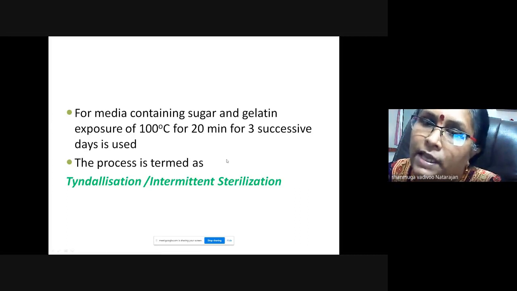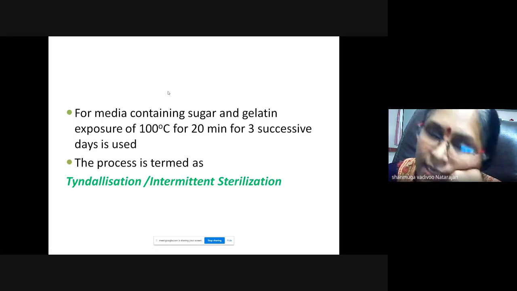So it is for those media which cannot withstand higher temperature, so sugar and gelatin exposure.